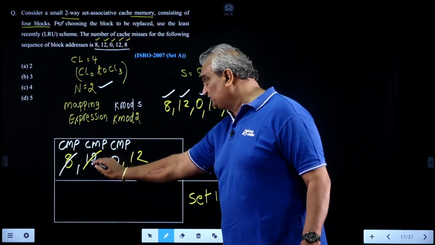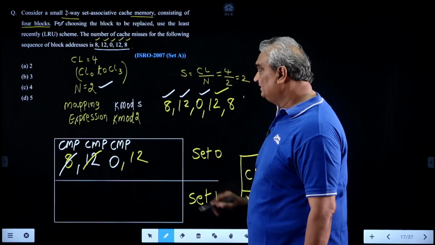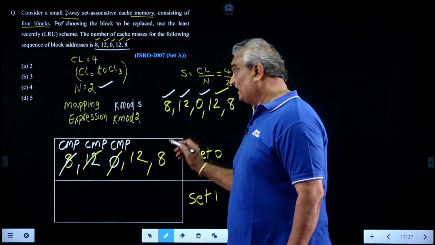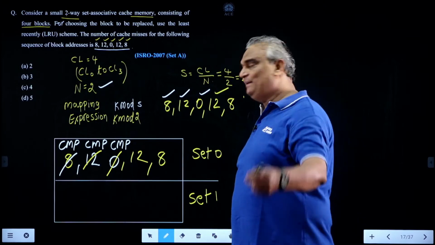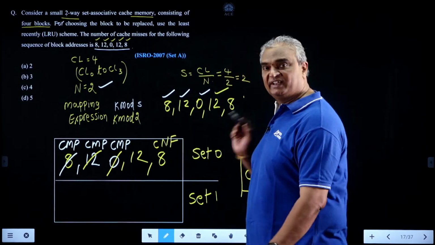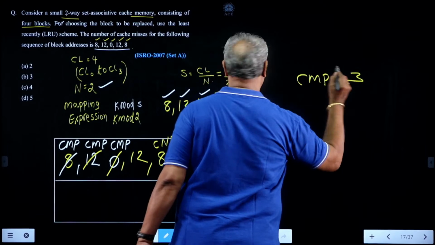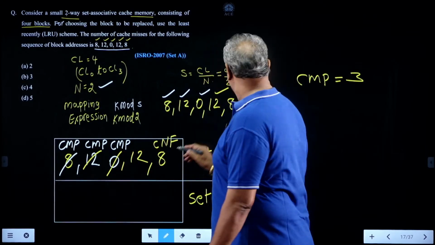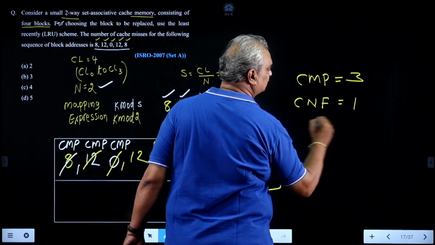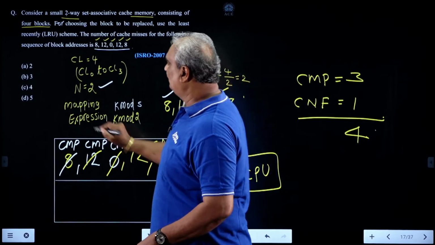Because of that reason, you have to change the order position of the block number. Next, 8. 8 is not there, so 0 is replaced with 8. For 8, it is not the first time, it is the second time. That's why it is not compulsory, it is a conflict miss. So in this, the total number of compulsory misses is 3, the first 3 are compulsory, and the conflict miss is 1. So the total number of misses is equal to 4. So what is the correct answer? 4.